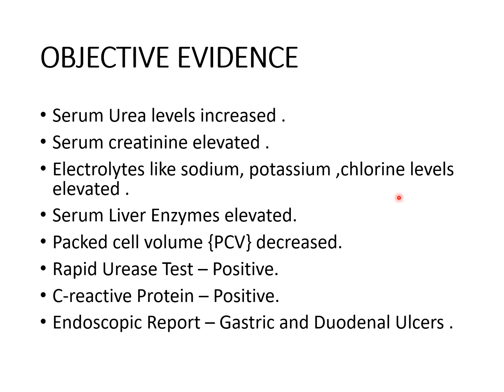Objective evidence. When we perform all the diagnostic tests, these are the objective findings in the patient case report. Serum urea and creatinine levels are elevated. Electrolytes like sodium, potassium and chloride levels got elevated. Liver enzymes got elevated. PCV, packed cell volume, got decreased. Rapid urease test showed positive. C-reactive protein, the test we do to check the infection status, also showed positive. Endoscopic report suggested that the patient has gastric and duodenal ulcer.